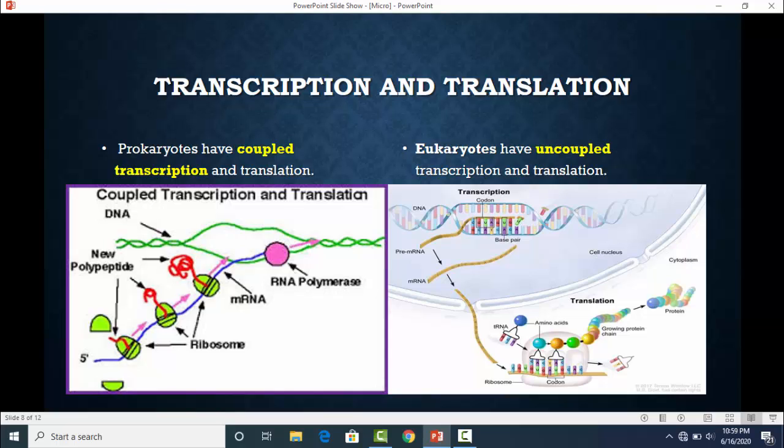Transcription and translation. Prokaryotes have coupled transcription and translation. It means transcription and translation occur at the same time. Eukaryotes have uncoupled transcription and translation. It means transcription and translation do not occur at the same time. First, transcription occurs within the nucleus, then messenger RNA is transported to the cytoplasm where translation occurs and proteins are synthesized.